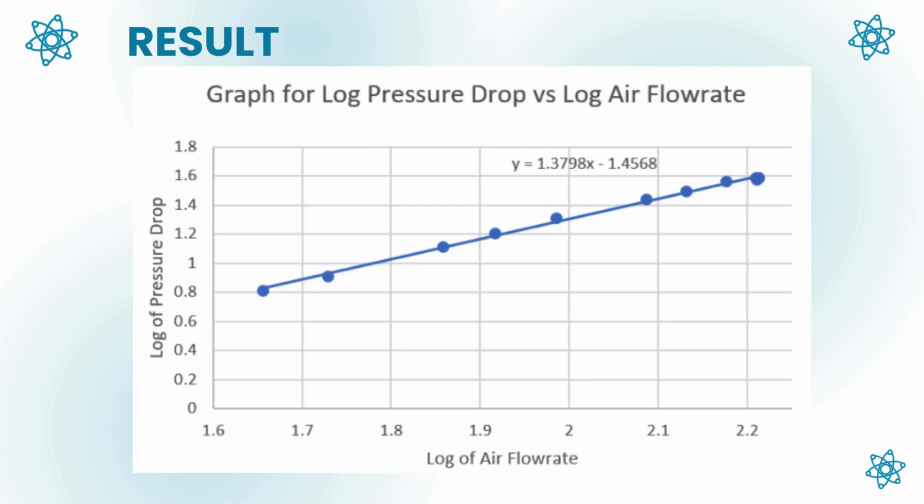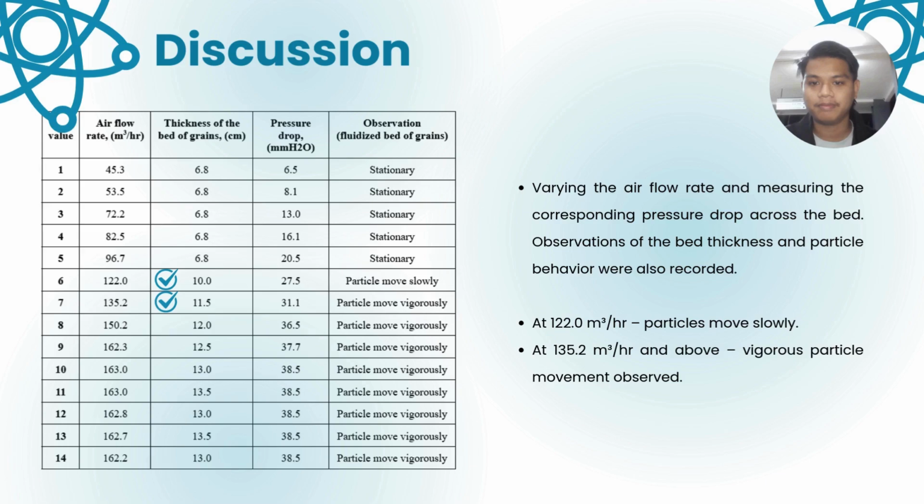During the experiment, we collected data by varying the airflow rate and measuring the corresponding pressure drop across the bed. Observation of the bed thickness and particle behavior were also recorded. Based on the table, as airflow increased, the sand particles transitioned from a stationary state to vigorous movement.